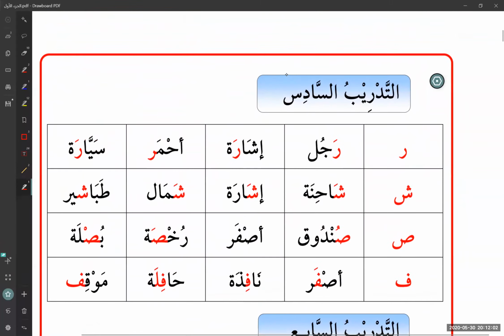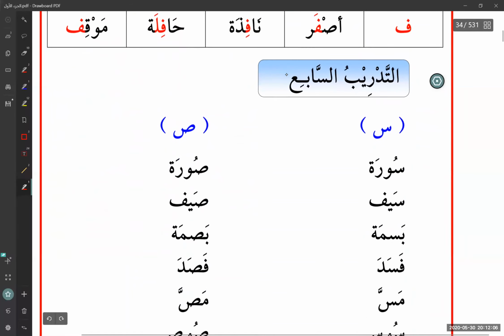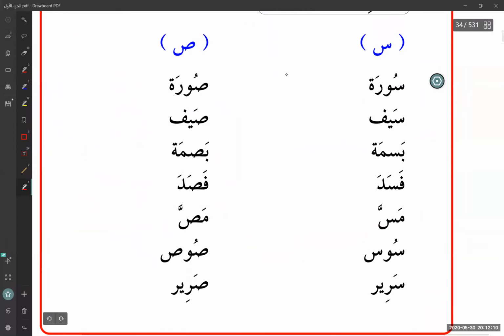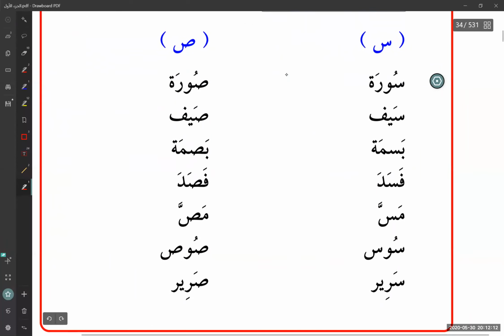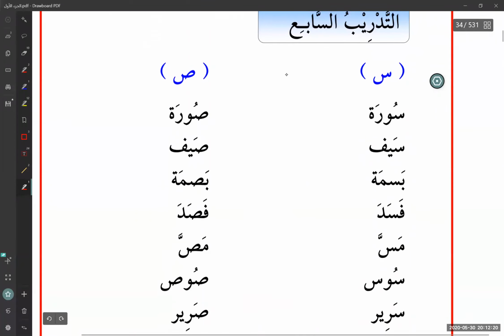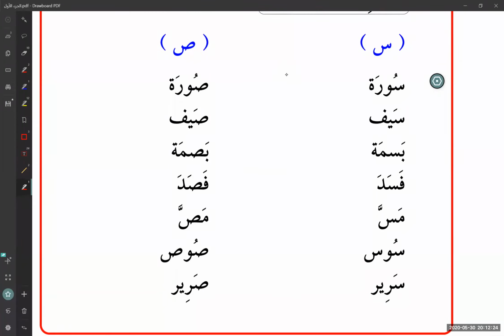And then we have Tadrib Sadis, which is writing, something that you should practice. Tadrib Sabi. What do they want? I don't know. Okay, I think this one is your listening practice and understanding the difference between different pronunciations.